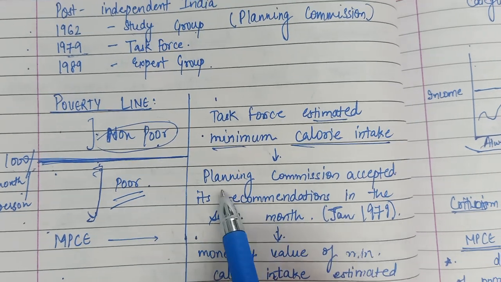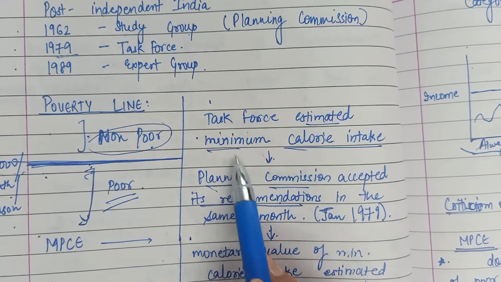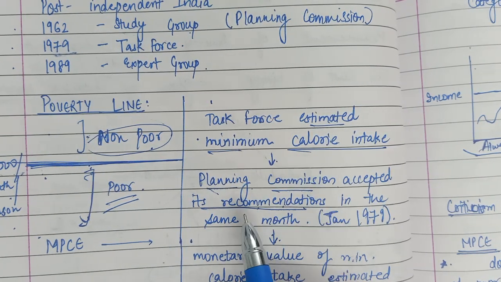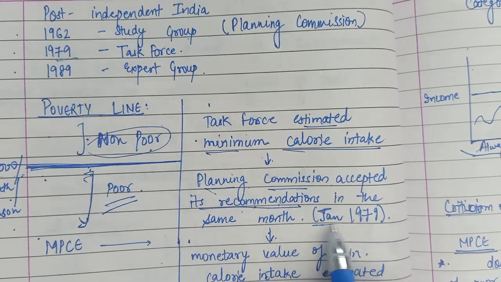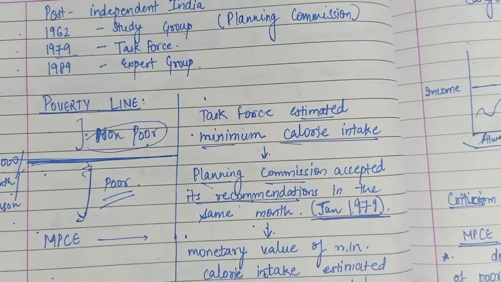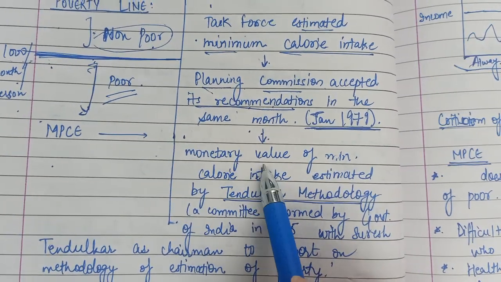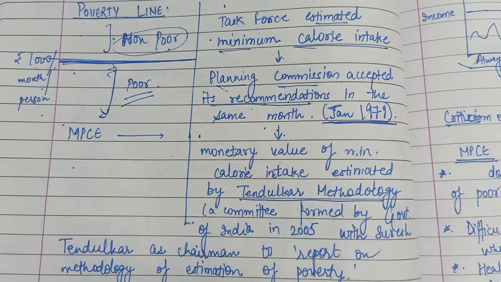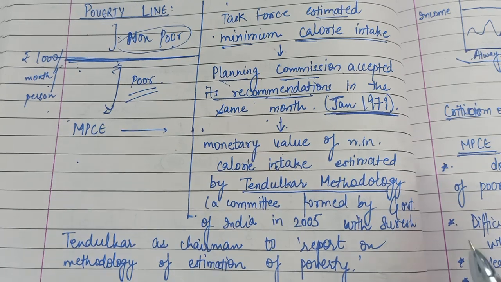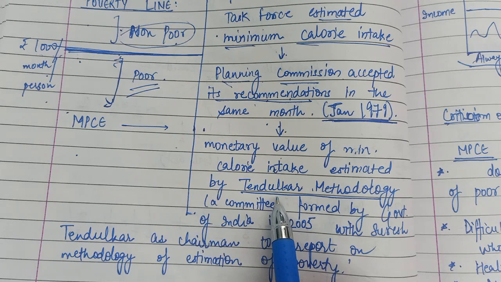And the Planning Commission accepted the recommendations of the task force, whatever calorie intake they gave, in the same month, January 1979, it was formed. Then how did we come to the income level? The monetary value, please write it down in the same form I have written it here. Then the monetary value of minimum calorie intake was estimated by the Tendulkar committee.